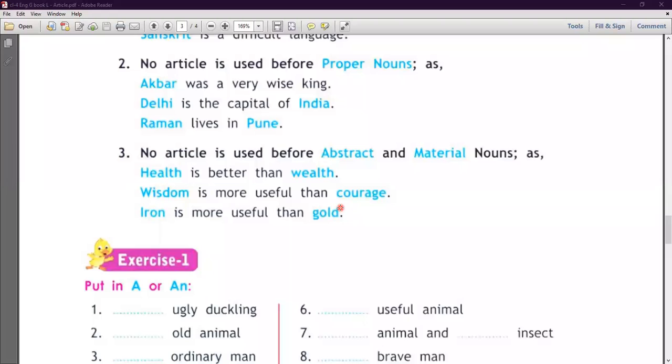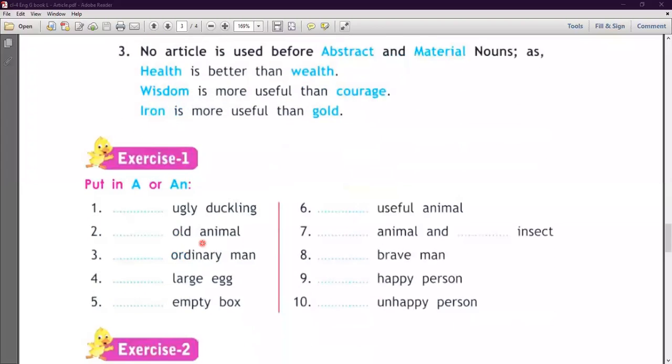Abstract noun. ये हमारे abstract noun हैं. So before this, we don't use an article. Next example, iron is more useful than gold. So iron क्या है? As a material noun, and gold is also a material noun in this sentence. So before this, we don't use an article. Okay, students, so this is all about the article we have already discussed in the previous class. Okay, so now let's start the exercise.